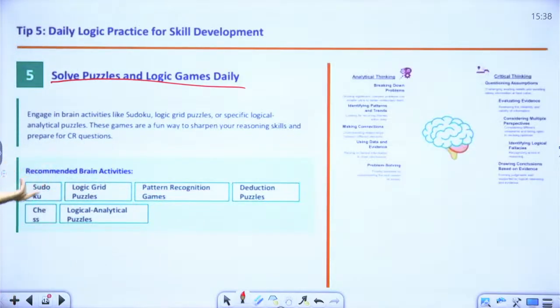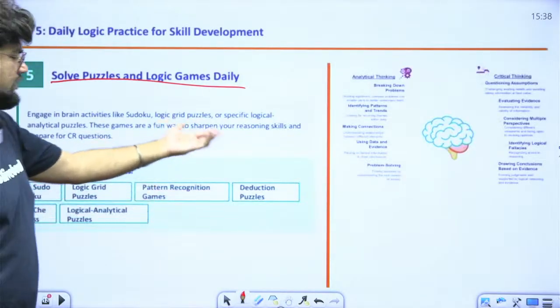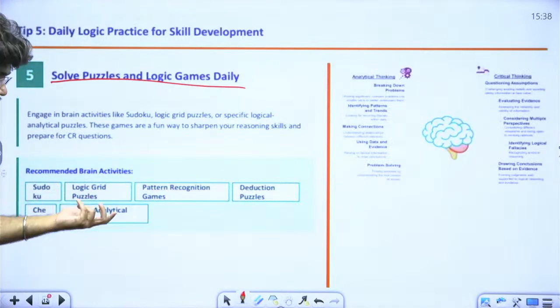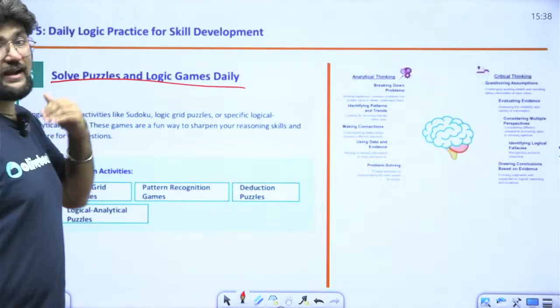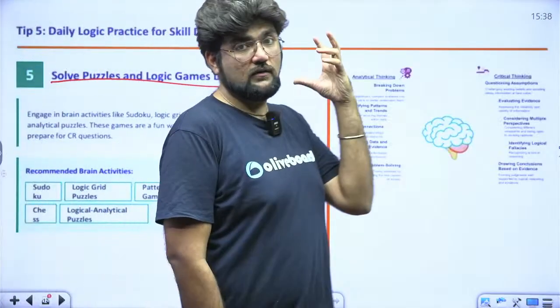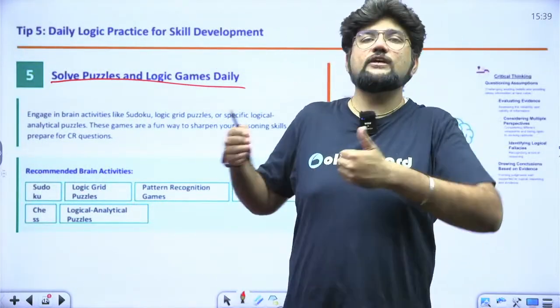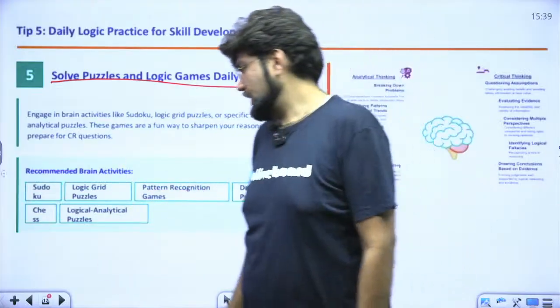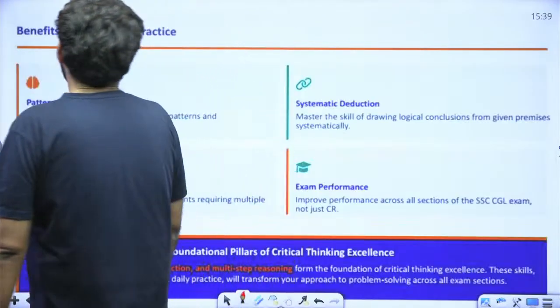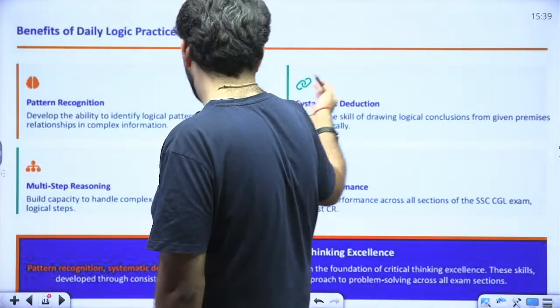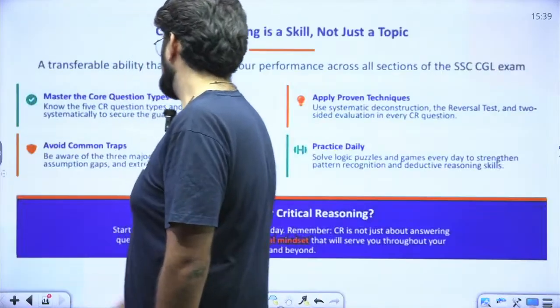Some brain activities: Sudoku, logic grid puzzles, pattern recognition games, deduction puzzles, logical analytical puzzles, chess, right? So you can play these games to improve your analytical skills, your deductive skills, your logical conclusive skills, and then accordingly use them in your questions, right? So pattern recognition, multi-step reasoning, I think these are the common benefits which have been mentioned here.